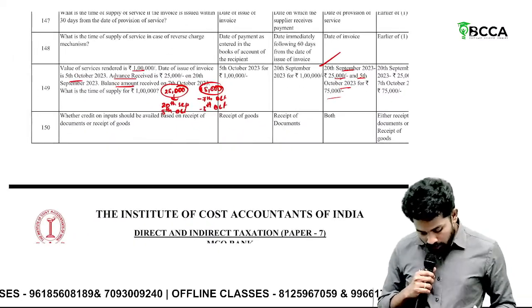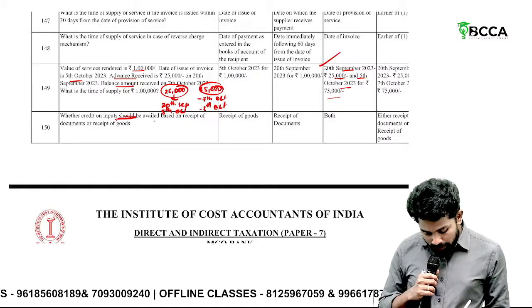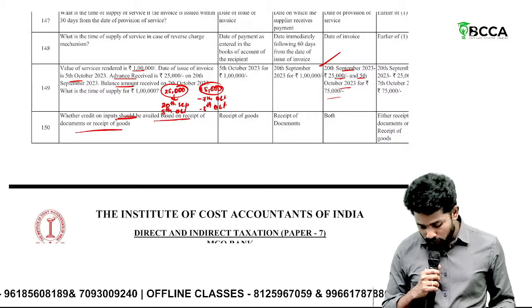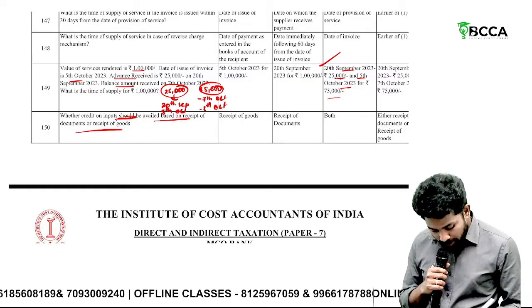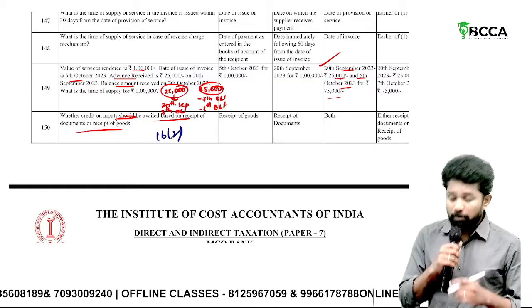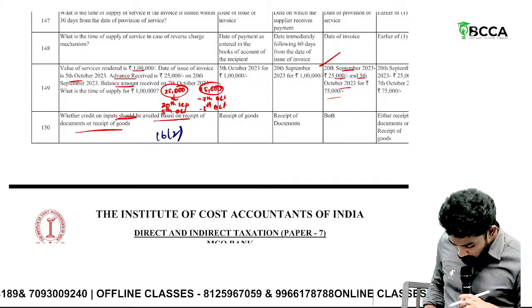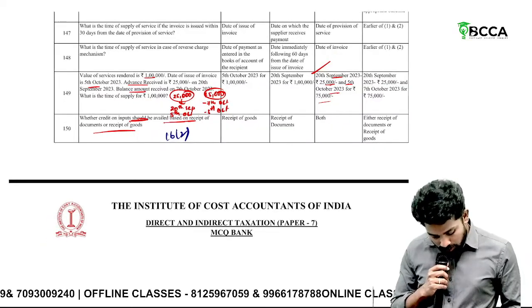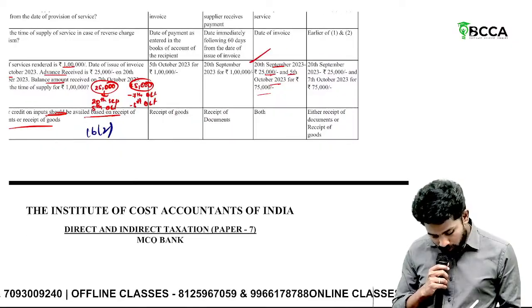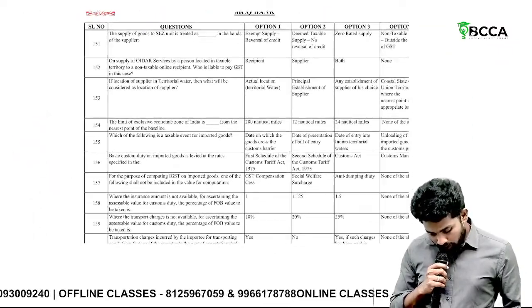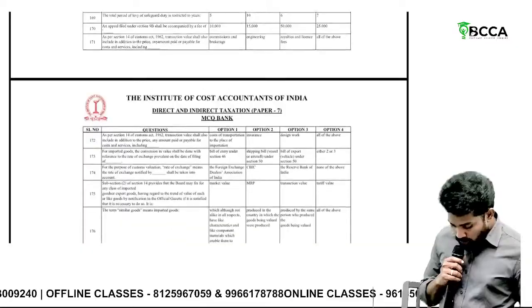Then, whether credit on input should be availed based on receipt of documents or goods? Yes. Section 16 subsection 2 says ITC can be availed only on receipt of goods and services, not documents. Receipt of goods.